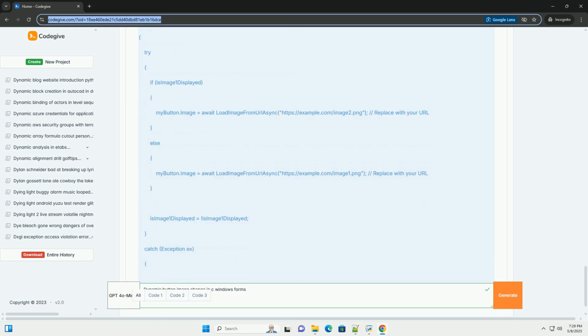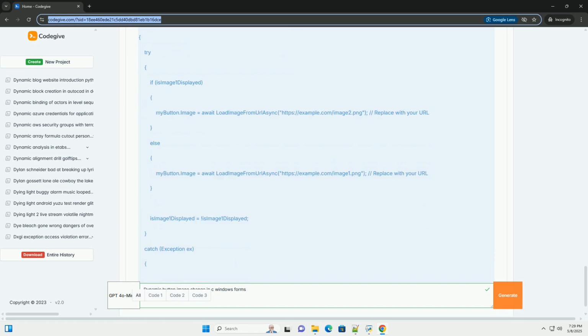Error handling: the try-catch block is essential for handling network errors, invalid URLs, or timeouts. Security: be mindful of the URLs you're loading images from. Only load images from trusted sources to prevent potential security risks. Permissions: your application might need internet access permissions to download images from URLs.